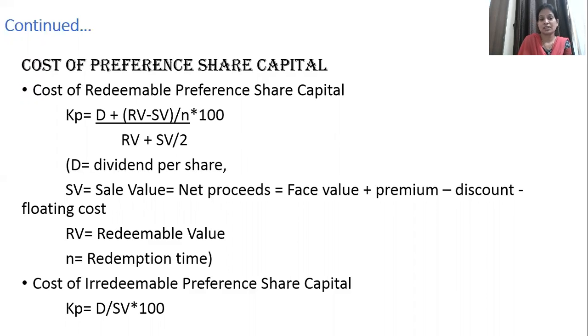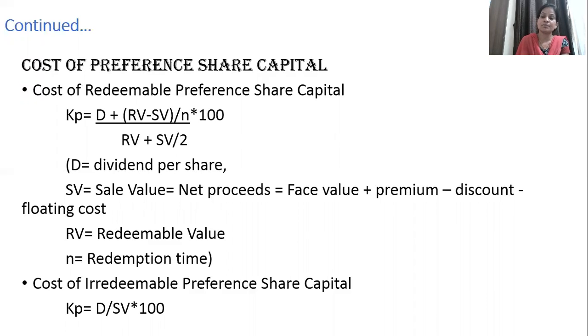Sale value refers to the net proceeds which the company is going to get by issuing shares. How it is calculated, you can check in the formula. Sale value equals face value, that is the original value of a share. If the company has issued these shares at a premium, then that premium will be added to the face value.